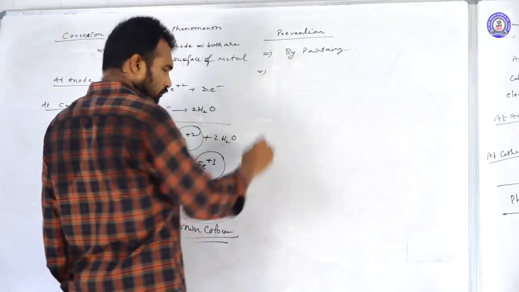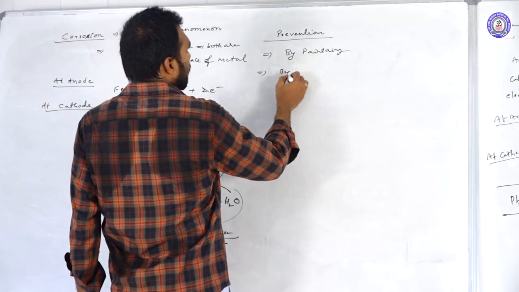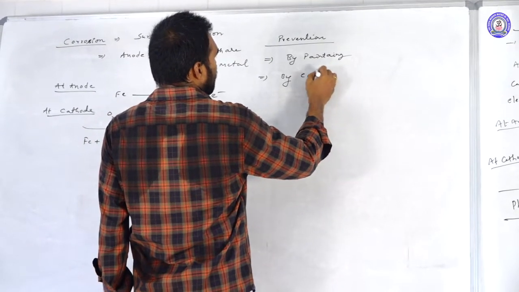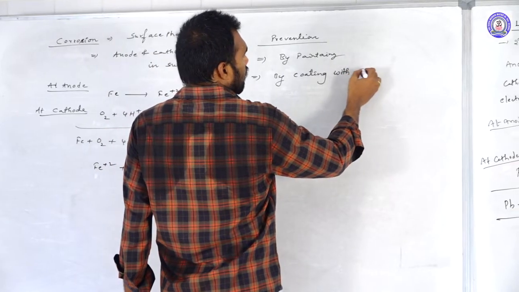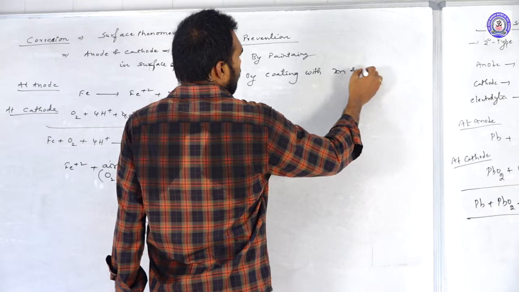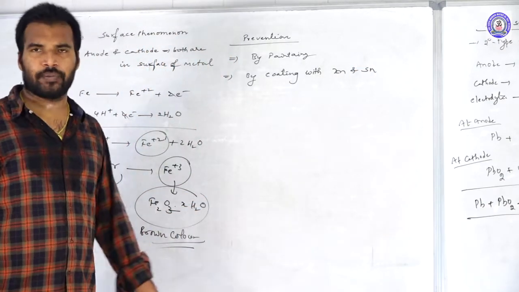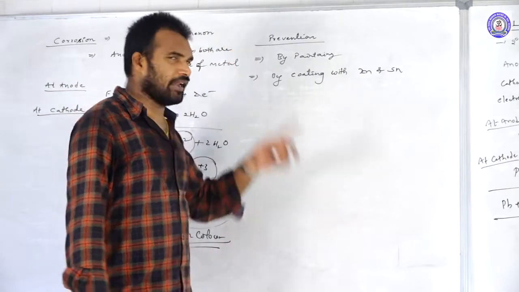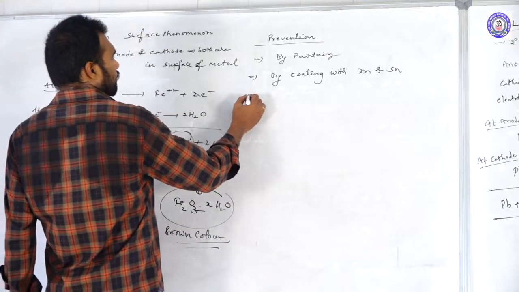Next one, by electroplating with zinc and tin. If you coat the surface by electroplating zinc and tin on the surface of iron, we can prevent the rusting of iron.